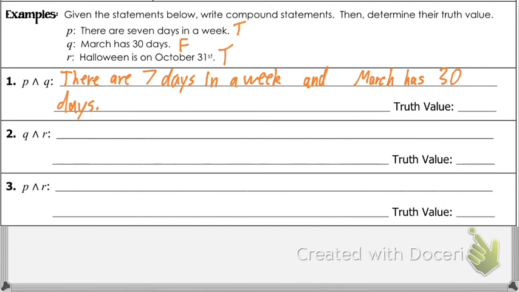Now, there are 7 days in a week and March has 30 days. Is that true or false? False. That's false because March doesn't have 30 days. So even though part of it's true and part of it's false, the statement as a whole has to be false. This goes back to the conjunction. In the conjunction, it said it's true when both statements are true. Because P is true and Q is false, only one is true, so the whole statement is false. The entire statement ends up being false because even just one of them was false.